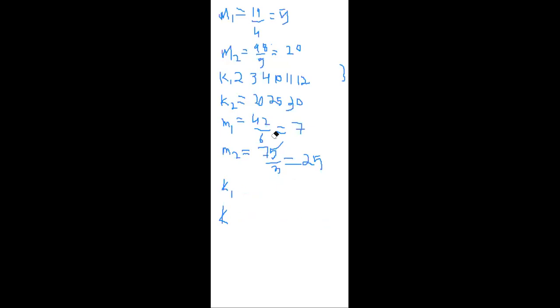Okay, that is, the values that are closer to M1, 7, we should put in K1. The values closer to M2, 25, we should put in K2. Let us start. 7 minus 2 is 5. 7 minus 2 is 5, and 25 minus 2 is 23, so we have to write it here in K1. And 3 minus 7 is 4. 25 minus 3 is 22, so we have to write it here in K1. Next one is 4 minus 7, 3. 25 minus 4 is 21, so it is closer to M1, so we have to write it in K1.